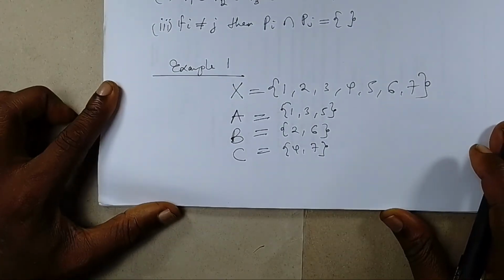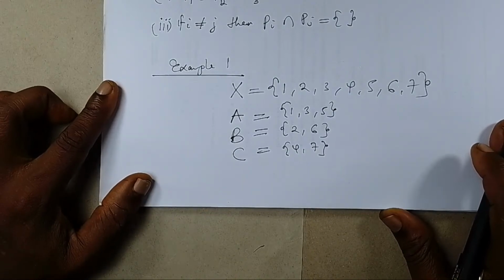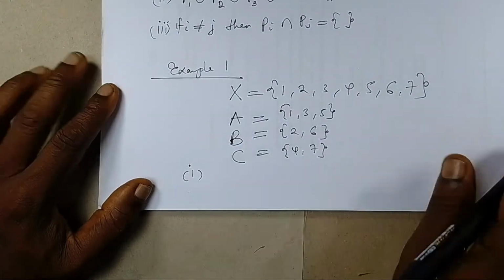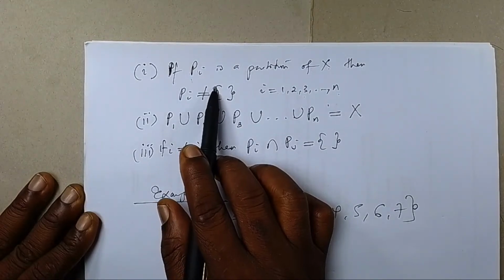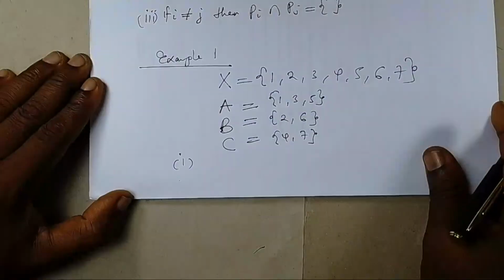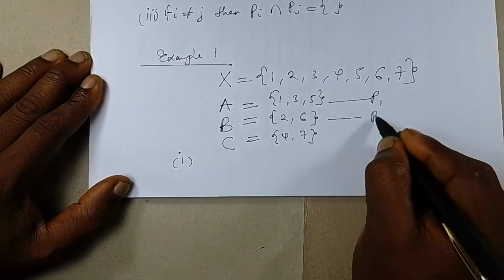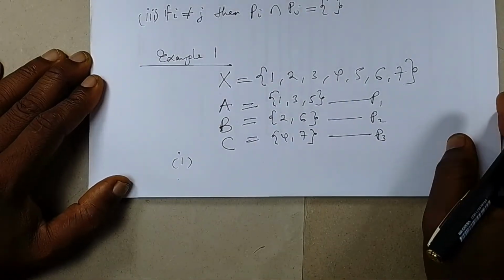Why are they partitions of X? The reason why you can boldly call them partitions of X is because, according to our rule above, we should check if they are partitions of X. It means that each of them must be non-empty. So I can call the first one P1, this one P2, and this one P3. So there are 3 sets that I'm calling a partition of X.